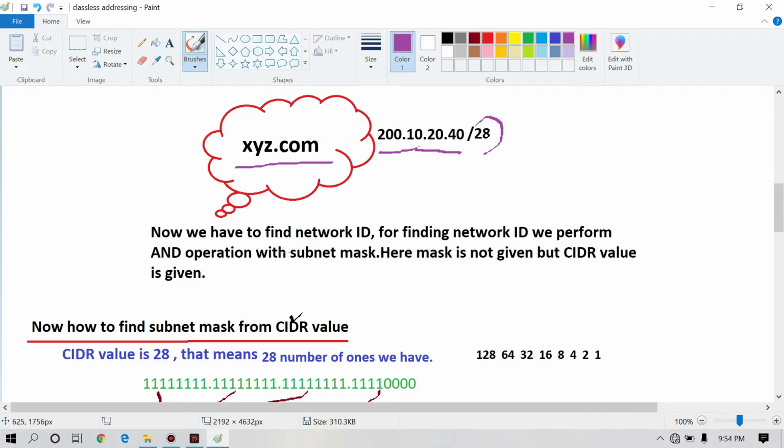Now we have to find the network ID, and for finding the network ID we perform an AND operation with the subnet mask. But here the subnet mask is not given. We can find it with the help of the CIDR value. So find the subnet mask with the help of the CIDR value.